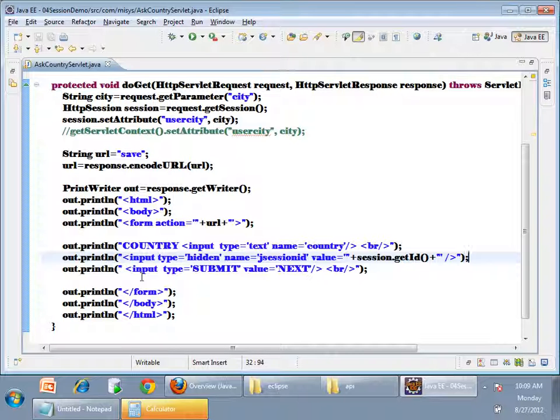So there are three techniques basically for session maintenance. One is cookies. Server will use cookies, or another way is encoding URLs, or URL rewriting or URL encoding, or another one is hidden form fields. These are three techniques used to maintain session. Who is managing your session? Server. You are not doing anything. You are just saying request.getSession, that's all. You are not doing anything. Server is maintaining sessions based on three techniques. You can use any one of the techniques. Generally, we use either cookies, which is by default, or you have to use URL encoding, right?